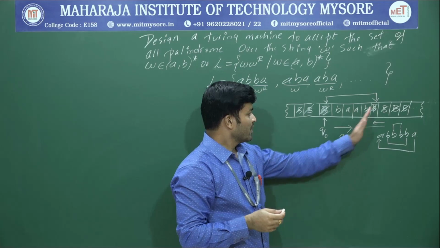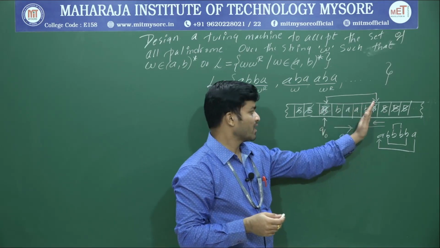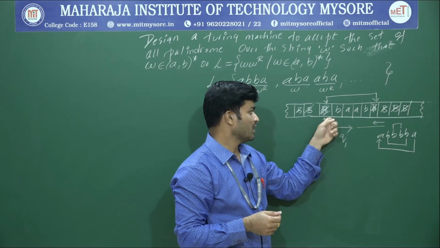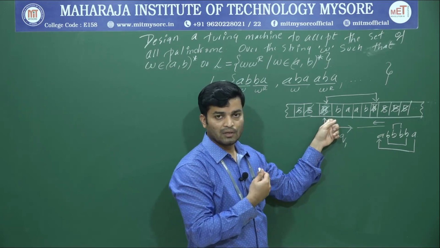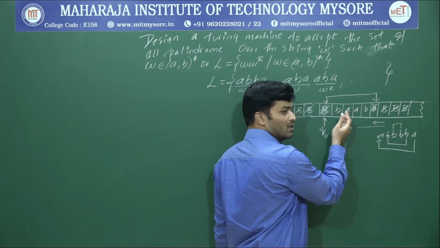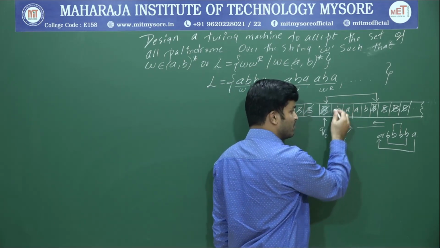Again this will continue. Again I will come back to the extreme left, until I get a blank space. Once I get a blank space, again I will start moving to the right hand side, and I will replace the first symbol with a blank space.